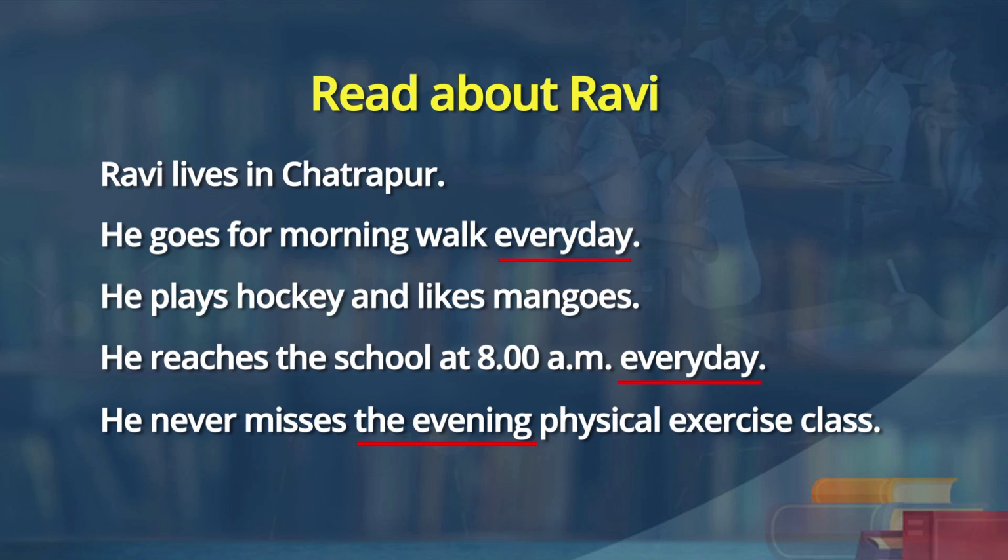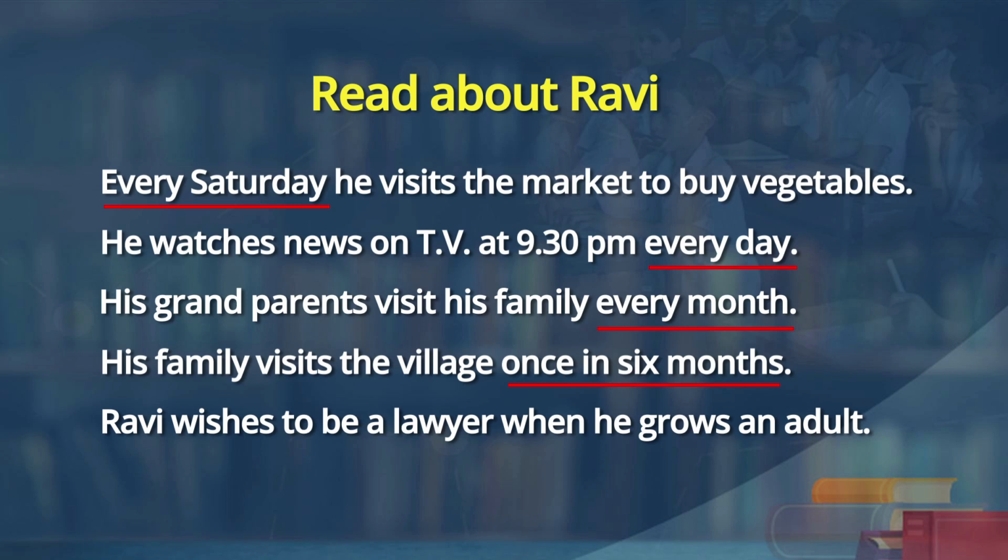He never misses the evening physical exercise class. Every Saturday he visits the market to buy vegetables with his parents. He watches television news at 9:30 p.m. every day before going to bed. His grandparents visit his family every month. His family visits the village once in 6 months. Ravi wishes to be a lawyer when he grows up.